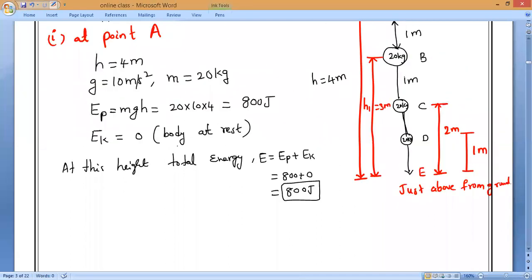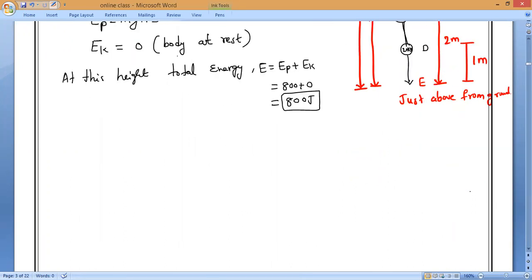Now, at point B. If you notice, at point B, the body is above the ground. How much height, guys? 3 meters. Next at point C, 2 meters. At point D, 1 meter, just above the ground. So their potential energy is zero and kinetic energy is maximum.